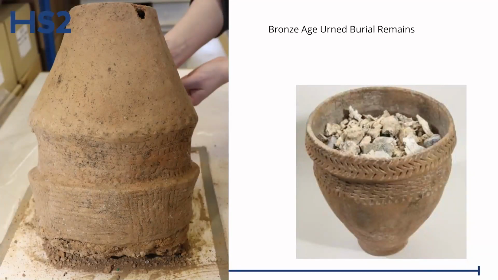In the Bronze Age, so from 2200 to 700 BC, cremation as a rite was used throughout, but it fluctuates in frequency. You get the use of ceramic vessels, of urns. They're called urns both in type, so an urn is the type of vessel we're seeing, but also in function, i.e. it acted as a container for the cremated remains. So you get both urned burials and unurned burials.